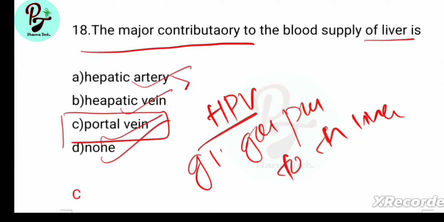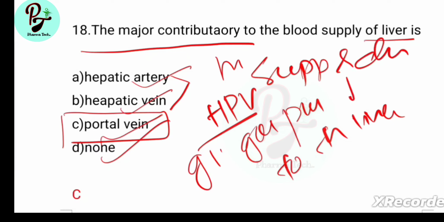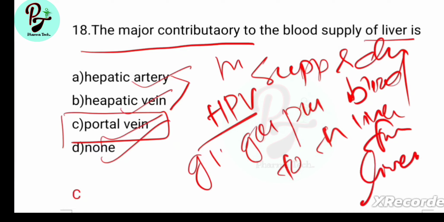Hepatic artery and hepatic vein are blood vessels that supply and drain blood from the liver. Portal vein is most important from exam point of view.